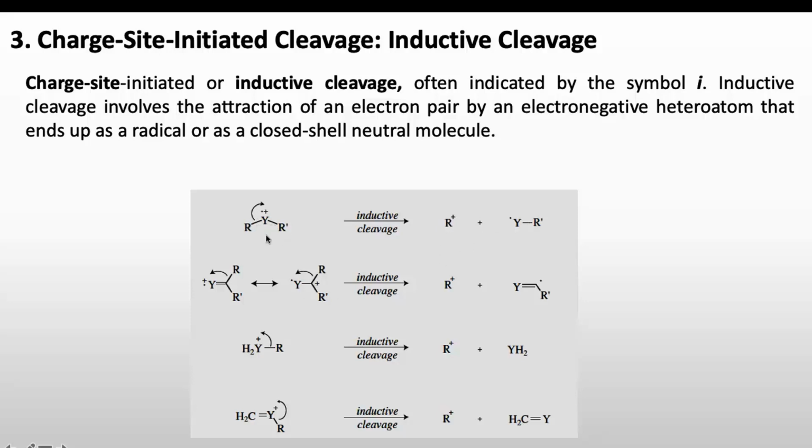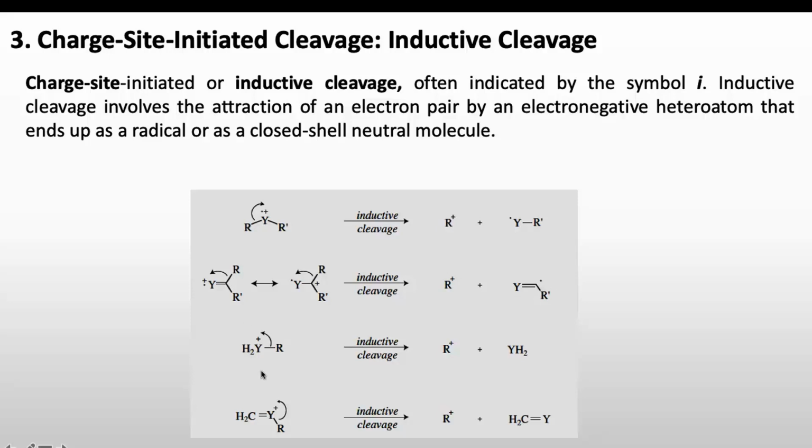So this is the electronegative heteroatom and this is the charge site for this cleavage, and it will attract this lone pair of electrons, and finally this bond will break and end up with the formation of a cation and this radical.